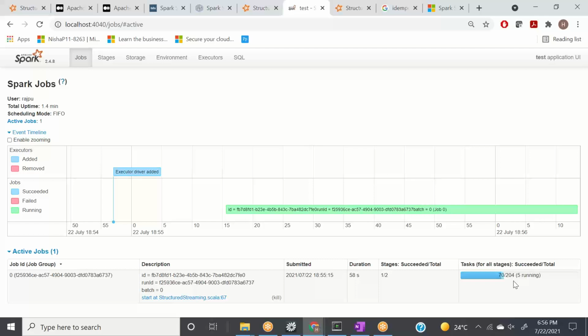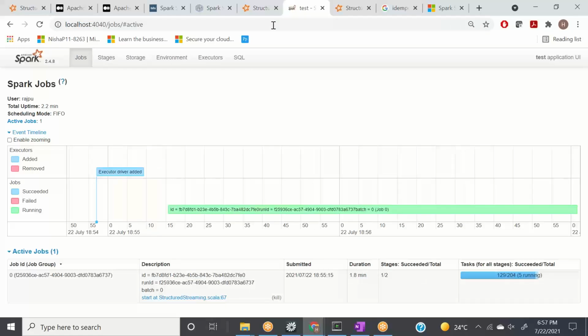We are just reading the value from the console, and we are trying to calculate the number of words. But see what is going on here. It is saying that it has created 204 tasks for us, right? Did we ask it to create 204 tasks for us? No, but it has created 204 tasks for us.